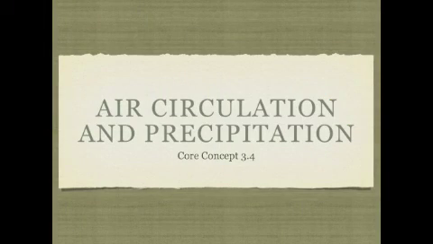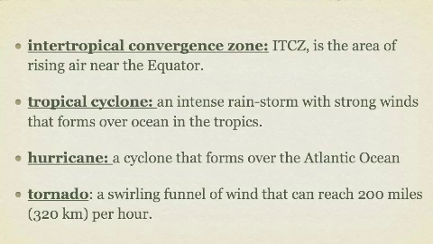Air circulation and precipitation. Belts of rising and sinking air form a pattern around Earth. Air rises near the equator, sinks at the edge of the tropics, rises in the temperate zones, and sinks over the poles. The Intertropical Convergence Zone, or ITCZ, is the area of rising air near the equator.